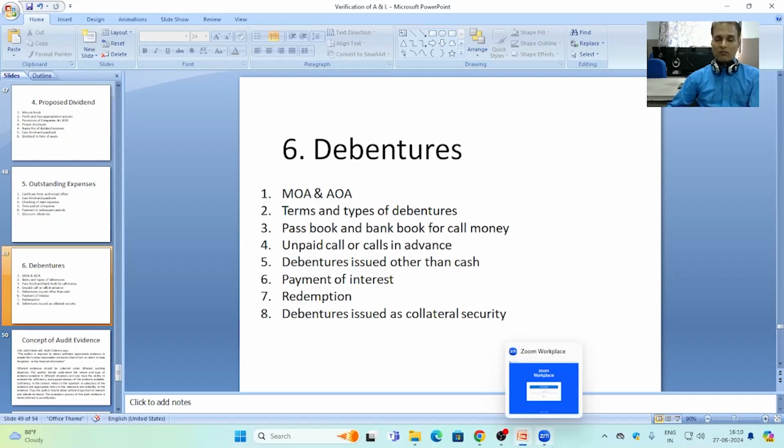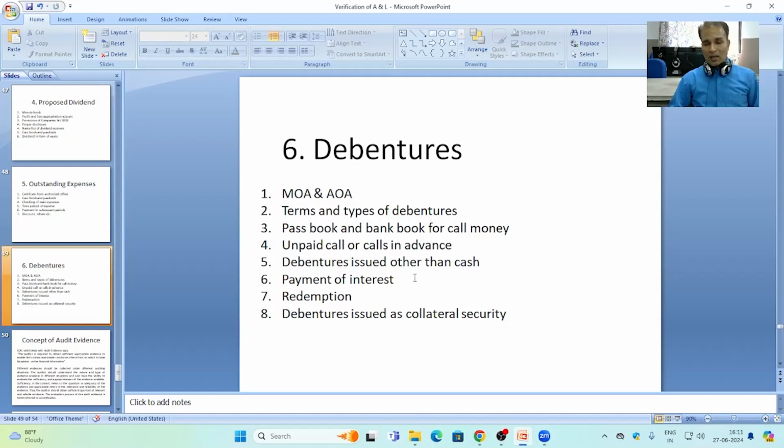So, for the verification of debenture, an auditor is required to go with these considerations for better work of verification of debenture: reading of memorandum of association, articles of association, terms and types of debentures, unpaid calls and calls in advance, passbook and bank book for call money, debenture issued other than cash consideration, payment of interest on debenture, types of debenture, whether it is redeemable or non-redeemable, and debenture issued as collateral security.